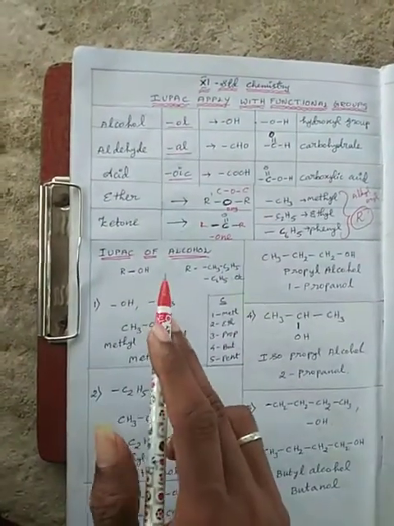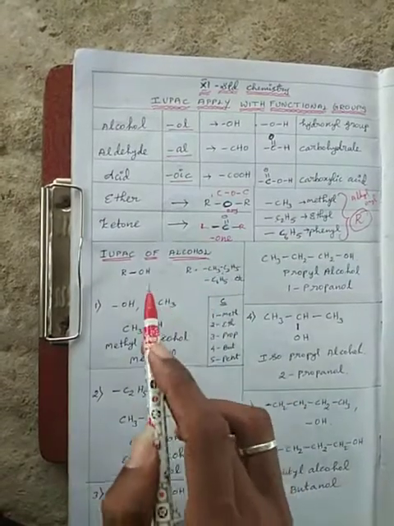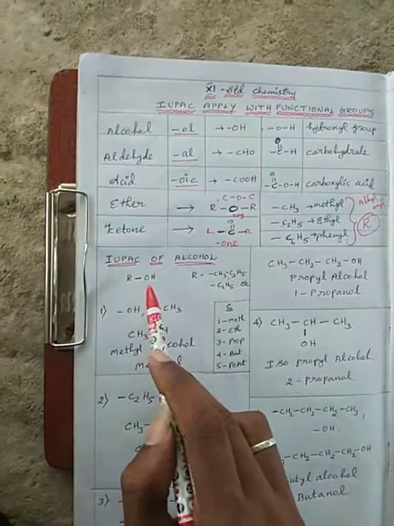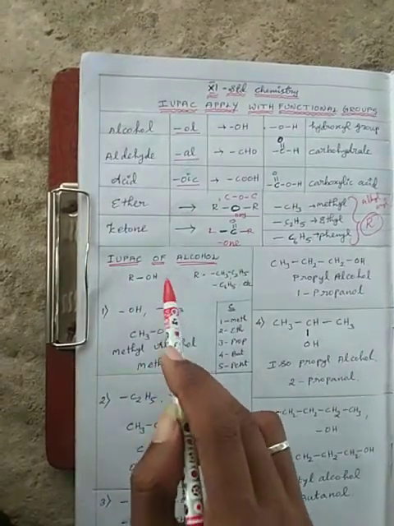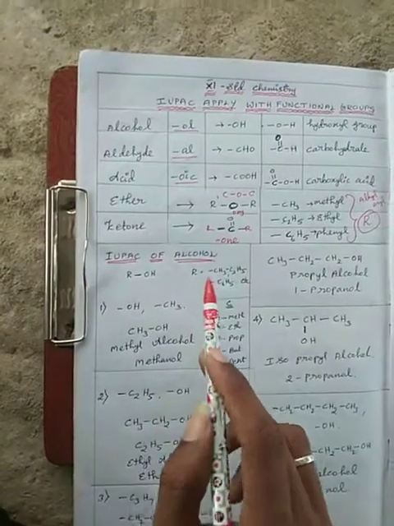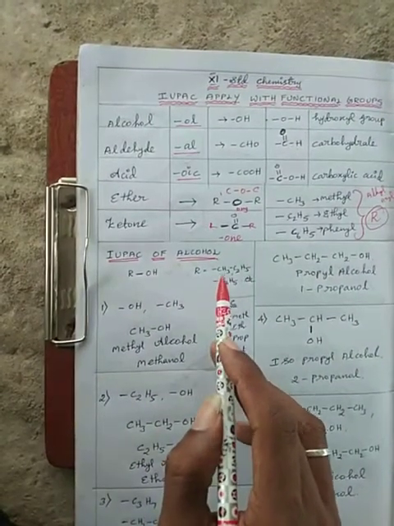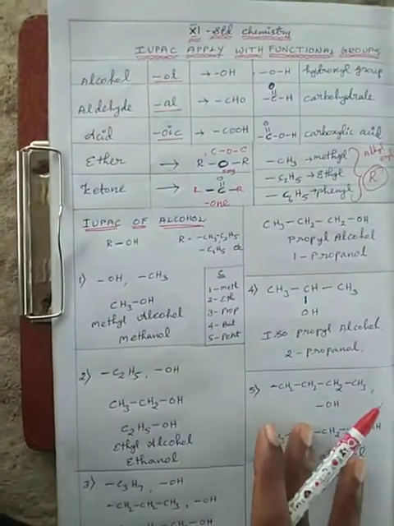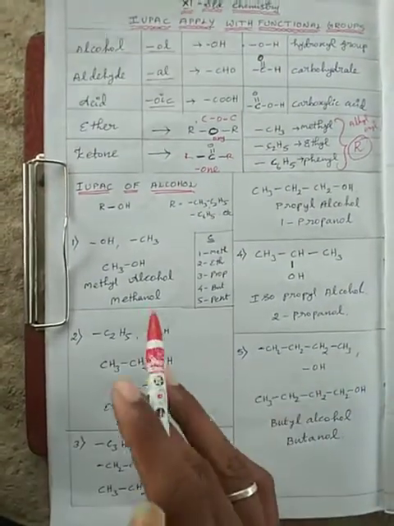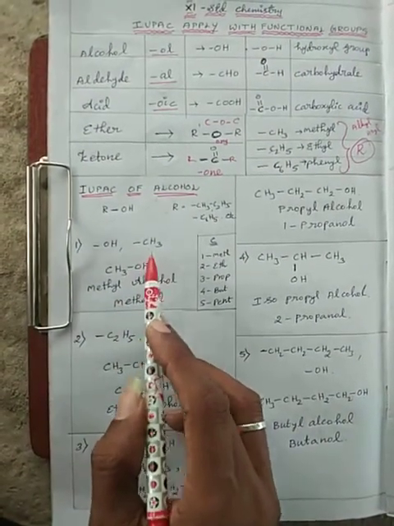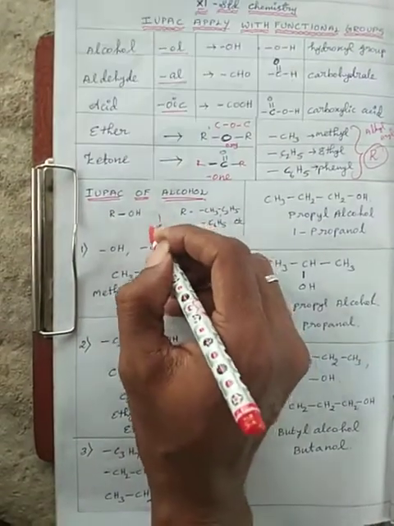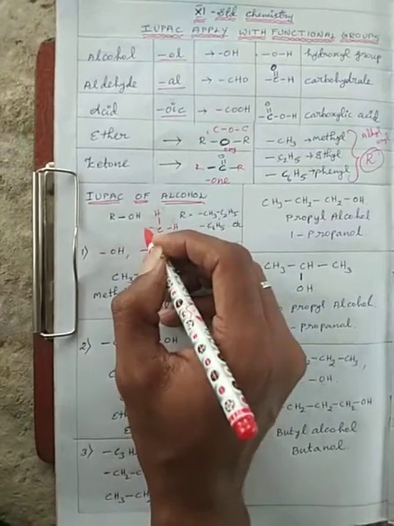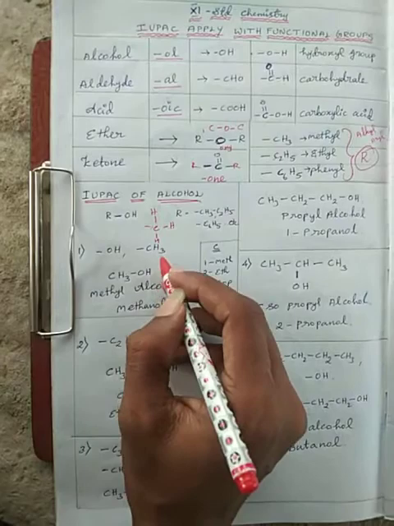Now in this session we discuss the IUPAC naming of alcohol. When any one alkyl group is present with one alcohol group, it is a primary alcohol. The R group can be methyl, ethyl, propyl, phenyl, etc. First, methyl: CH4 in short form, with one hydrogen removed, is the CH3 methyl group.